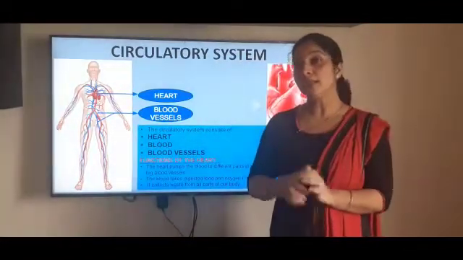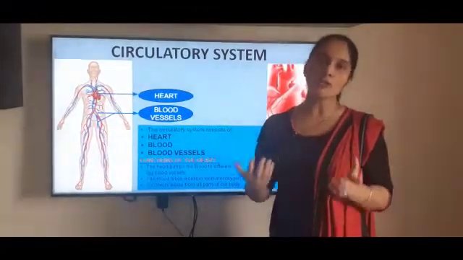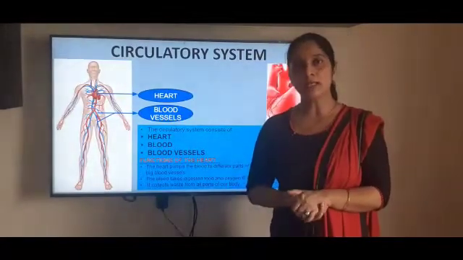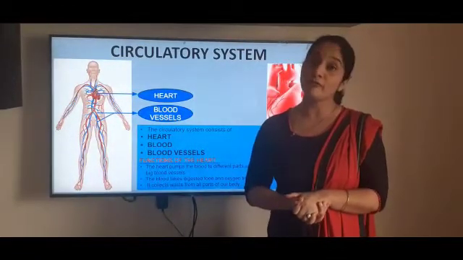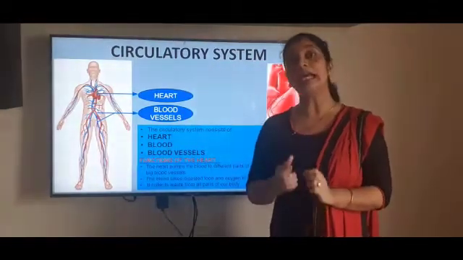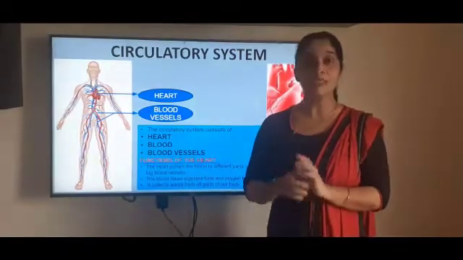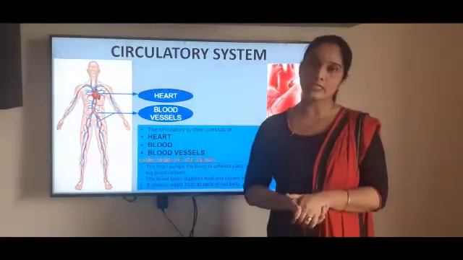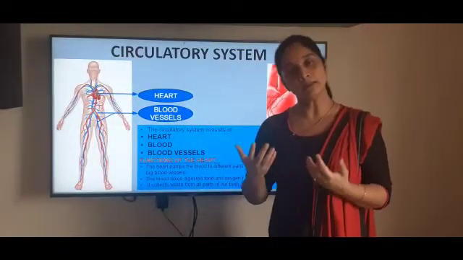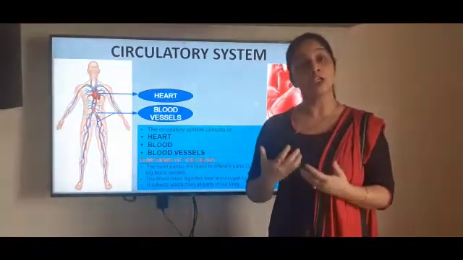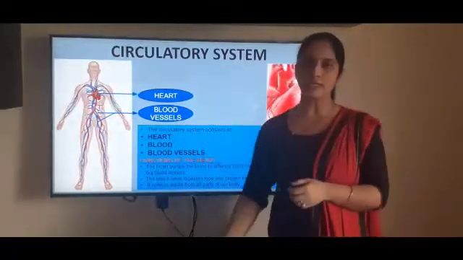But the question is, what is there in the blood? Blood takes the digested food and oxygen to all the parts of the body, or we can say blood carries the food and oxygen to all the parts of the body. But from where did the digested food come? From the digestive system in the form of glucose, and oxygen from the respiratory system. So it means that all the organ systems are working together like the members of a team. It also collects the waste from our body. So this is all about the circulatory system.